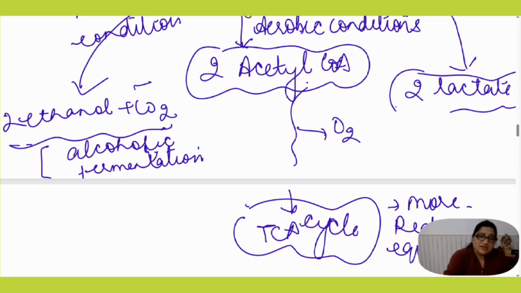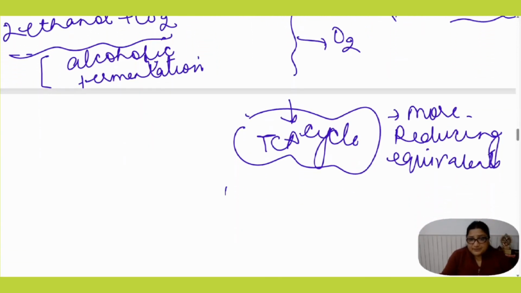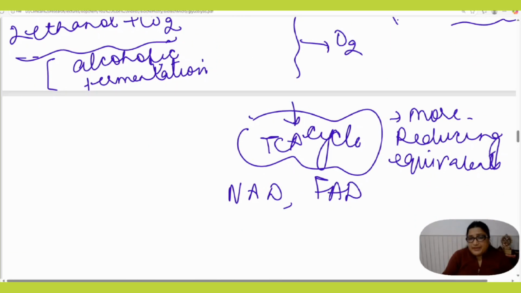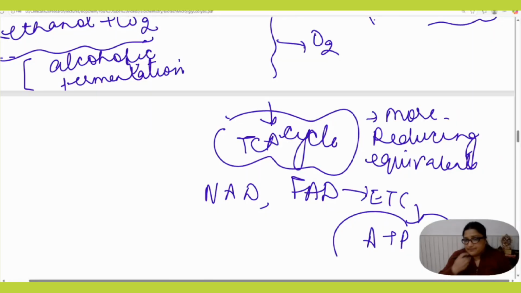And what are these reducing equivalents? These reducing equivalents are NADH and FADH2, which when entering the electron transport chain will generate more ATP.